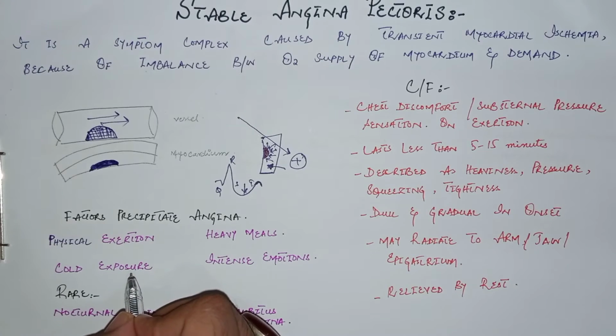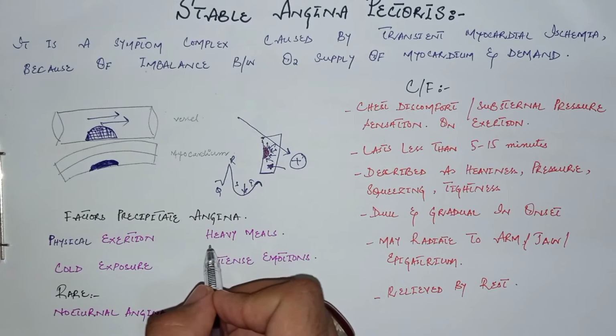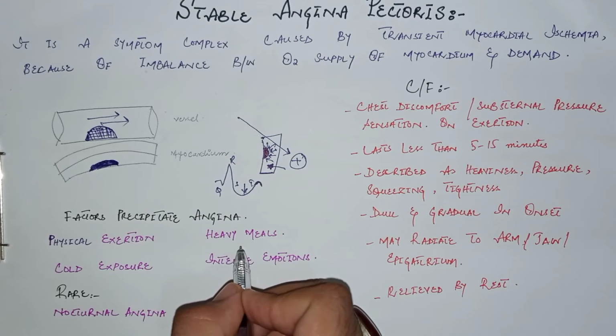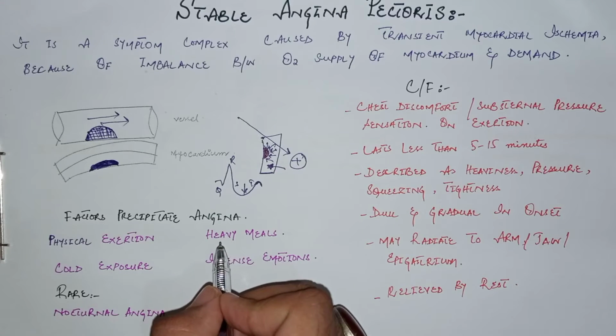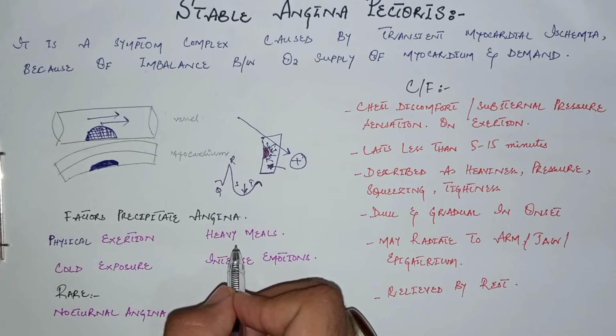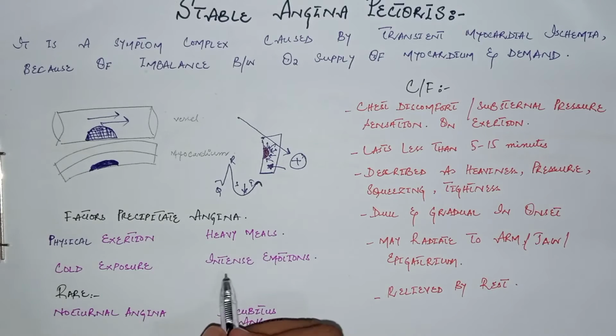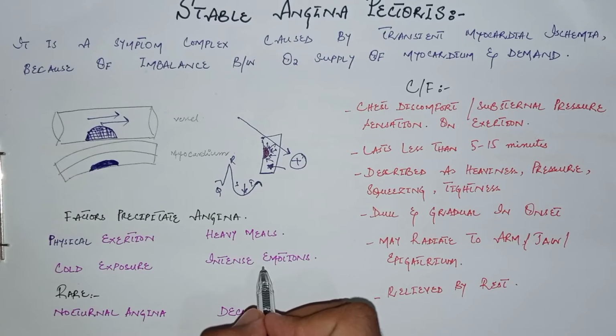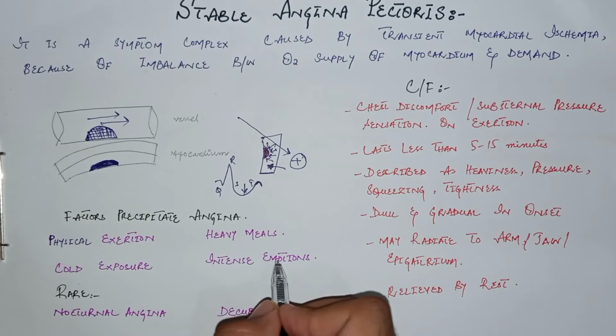So increased oxygen demand. The other causes are heavy meals. When the patient takes a heavy meal, there is more blood supply to the gastrointestinal tract and less blood supply to the myocardium, or less blood supply to the heart. So in this way there is increased oxygen demand but decreased oxygen supply to the heart. And intense emotions: there is increased sympathetic discharge during emotional states. So increased emotions increase the sympathetic activity and induce tachycardia, so increased workload on the heart.